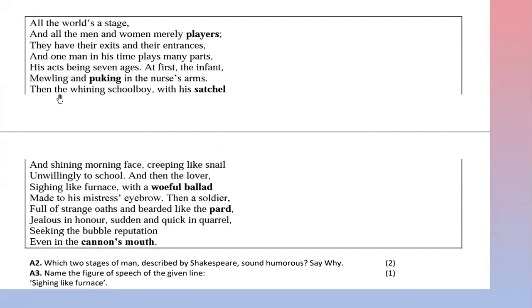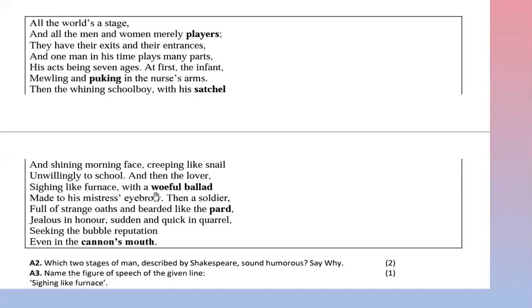So here at first, the infant mewling and puking in the nurse's arms. So we got our first match, the infant's action. Then the schoolboy with his satchel and shining morning face, creeping like snail, unwilling to school. This is our second.